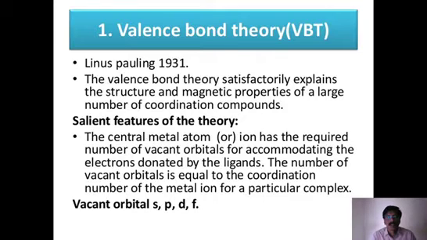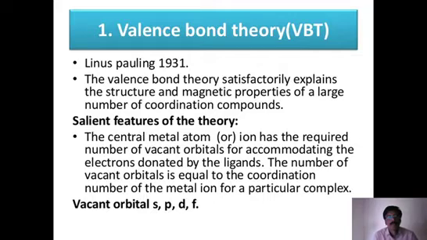According to the complex, we need to check the number of vacant orbitals. Sometimes we need only two vacant orbitals, if we need only two ligands. It may be three, it may be four, it may be five, it may be six. So depending on the requirement for the complex formation, we need to take vacant orbitals on the central metal ion.